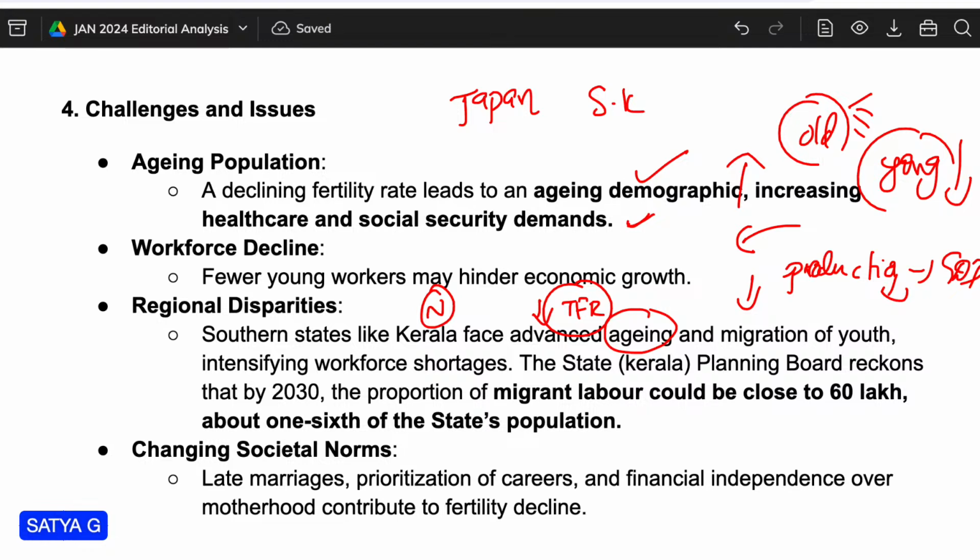Particularly in Kerala, one planning board of the Kerala state government is mentioning that by 2030 the proportion of migrant labor could be close to 60 lakh, about one sixth of Kerala's state population. So migrants are going to increase.